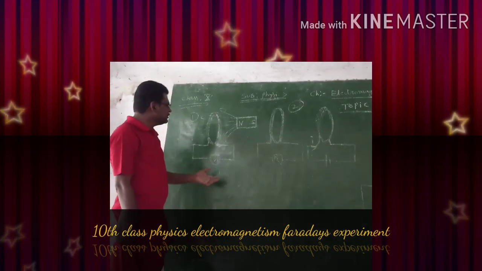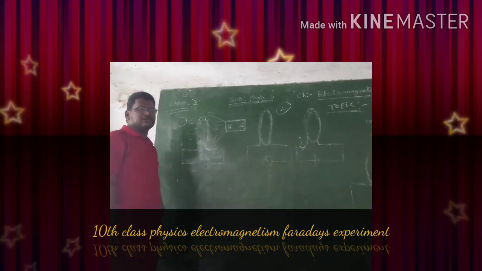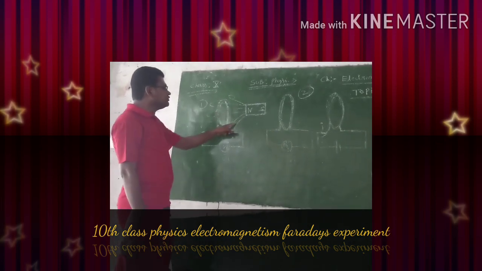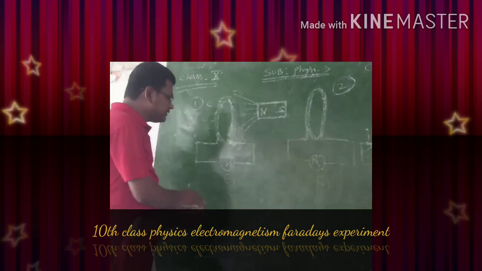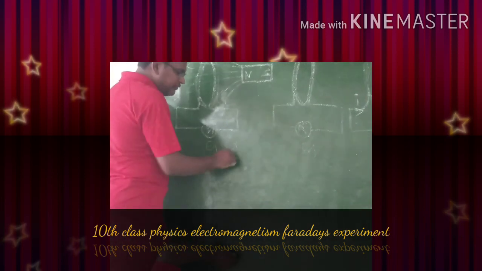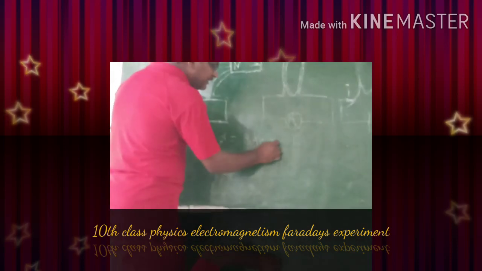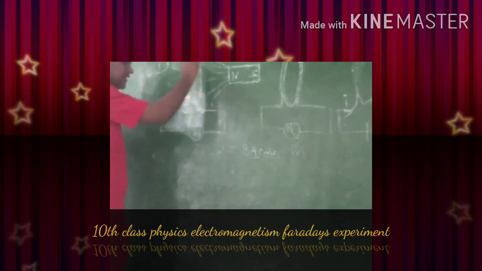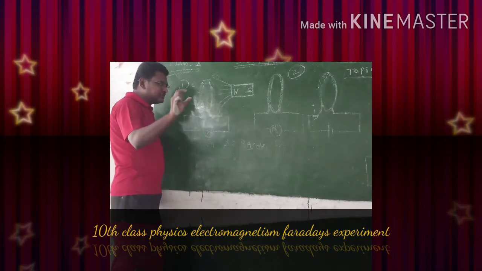That means when the coil and the magnet are in relative motion, the number of magnetic field lines passing through the surface of the coil is changing. Already we know magnetic flux phi is equal to BA cos theta. Here, the area A of the surface of the coil is constant, and theta is also constant. What is changing?